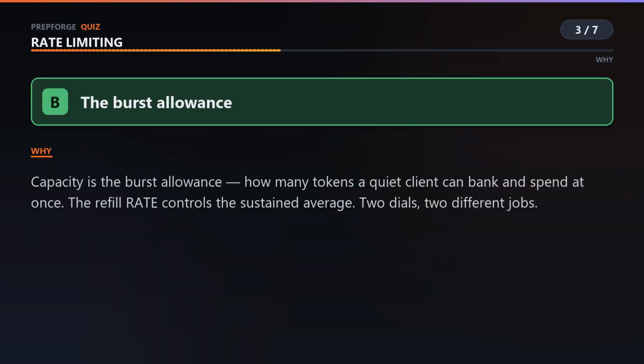Capacity is the burst allowance. Think of it as the size of the bucket, how much a quiet client is allowed to save up and then spend all at once. It's the refill rate that decides the long-run average. Mix those two up and you'll tune the wrong dial for hours wondering why nothing changes.